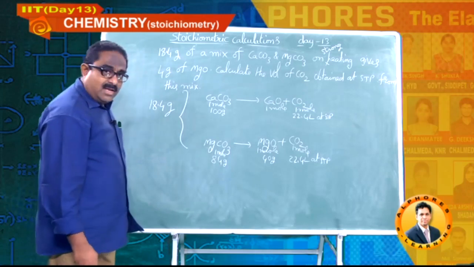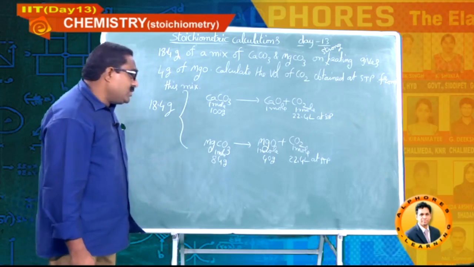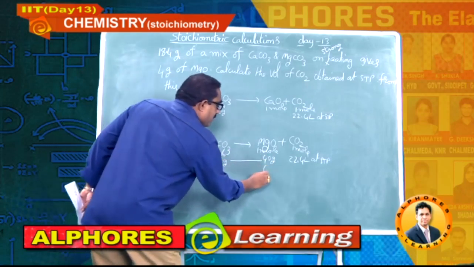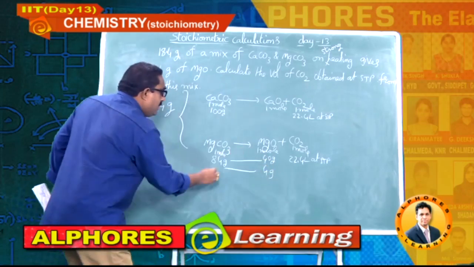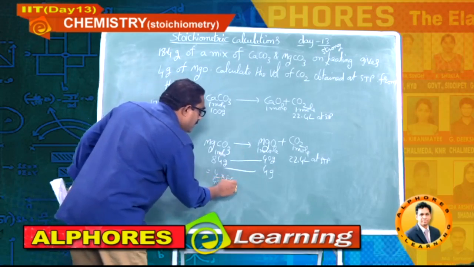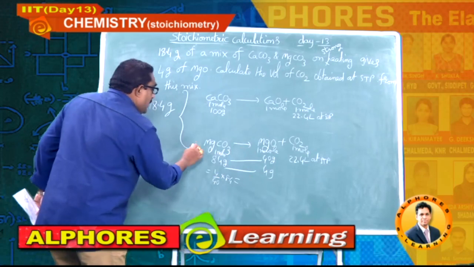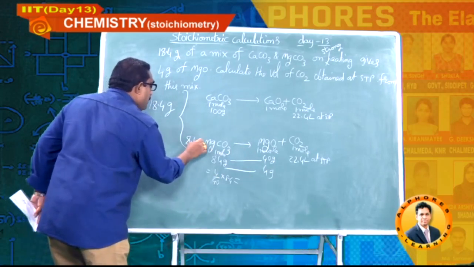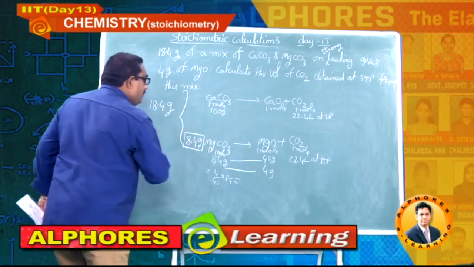Let me do first of all. Concentrate, students, so please note it down. 40 grams, 84. 4 grams means 4 by 40 into 84. I am writing here mass 8.4 grams.